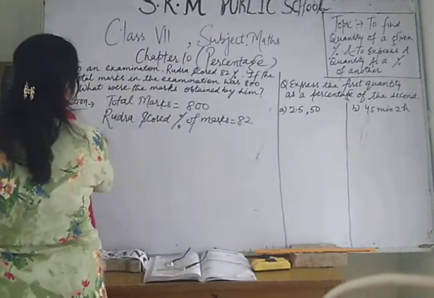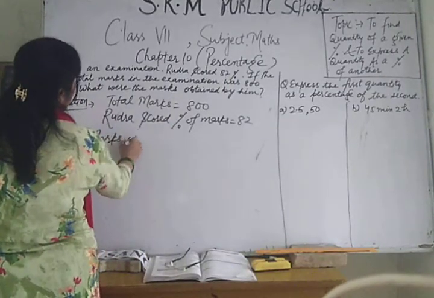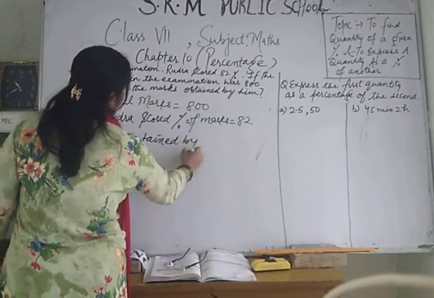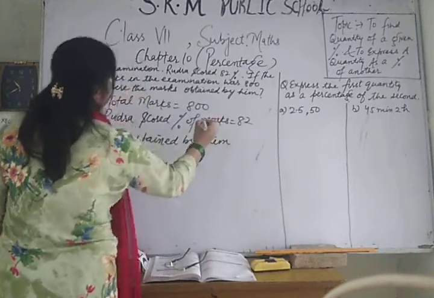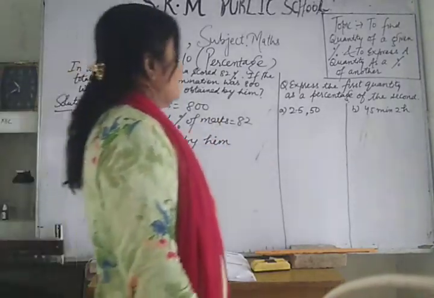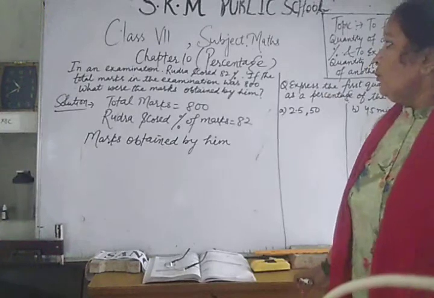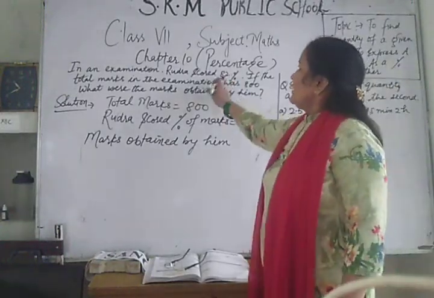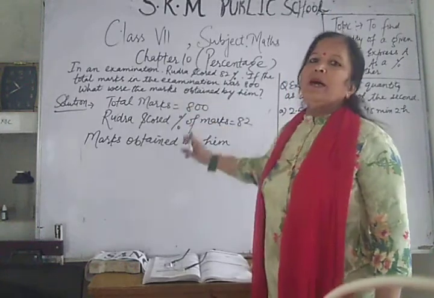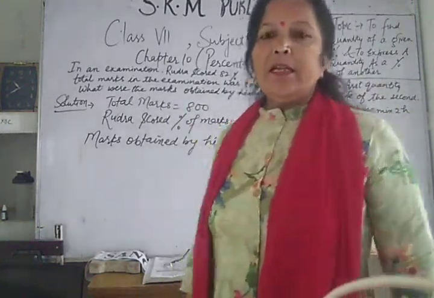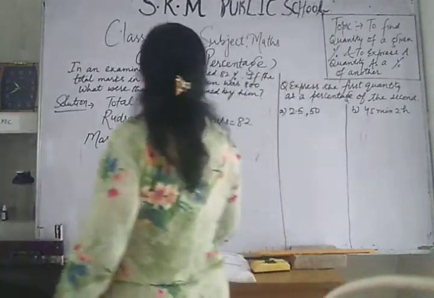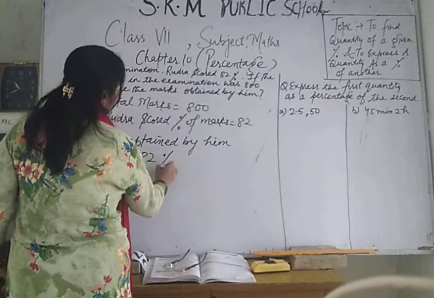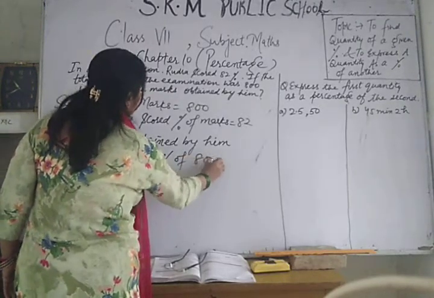So the marks obtained by him, we are going to get how much marks he has got. So we will find 82% of 800 marks. So what is 82% of 800?